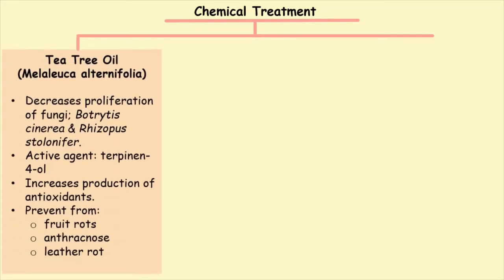Tea tree oil used for berries originates from Melaleuca alternifolia. This tea tree oil can decrease proliferation of fungi in the presence of the active agent, terpinen-4-ol. Terpinen-4-ol will trigger the production of antioxidants such as phenolic compounds, thus preventing fruit rots, anthracnose, and leather rot.